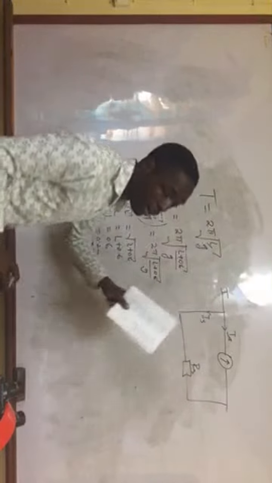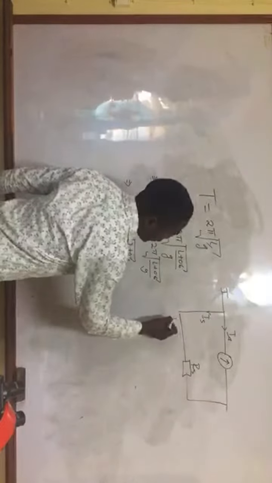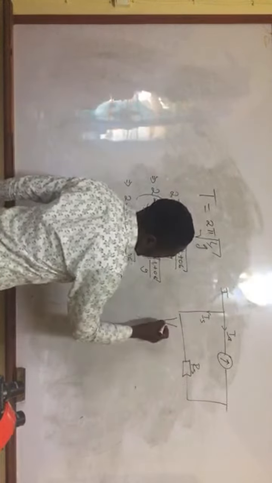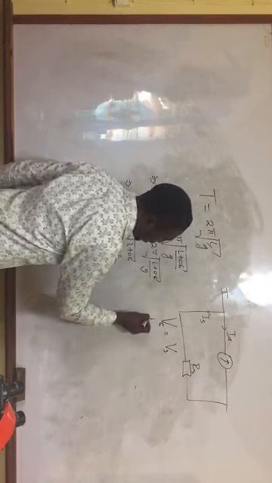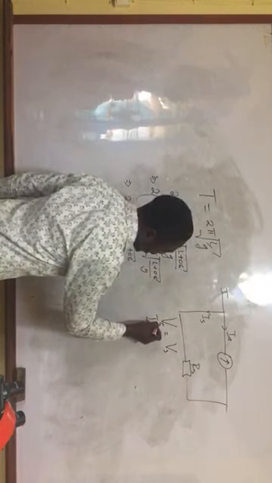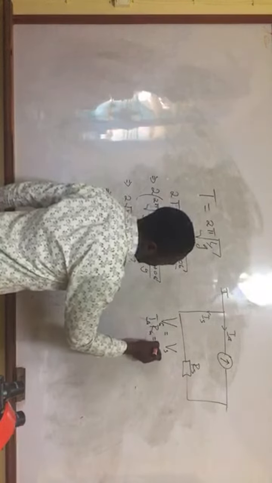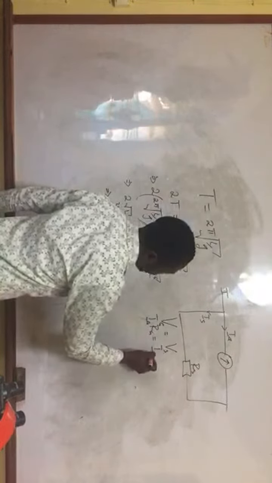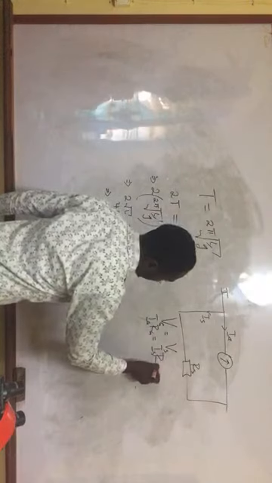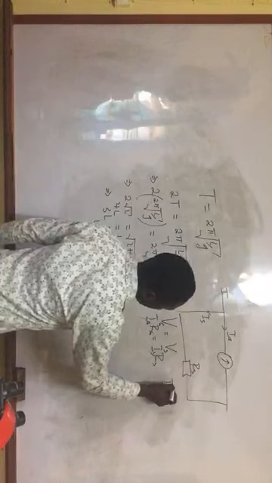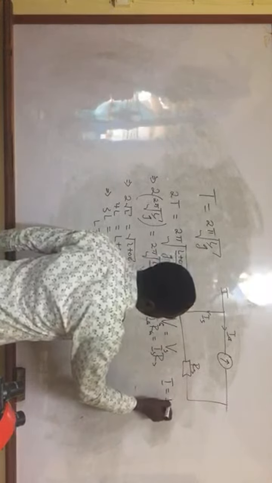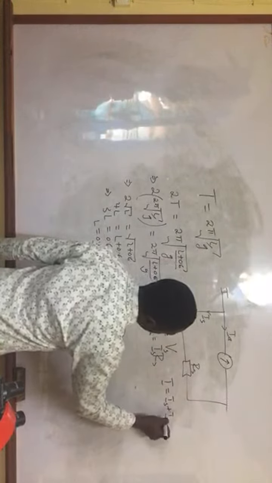So the principle that we're going to use here is that the voltage across the galvanometer should be equal to the voltage across the shunt. So that means I of the galvanometer times R of the galvanometer should be equal to I of the shunt times the resistance of the shunt. And from here you can calculate anything. And one thing you should know is that the total current in the circuit is always equal to I of shunt plus I of G.